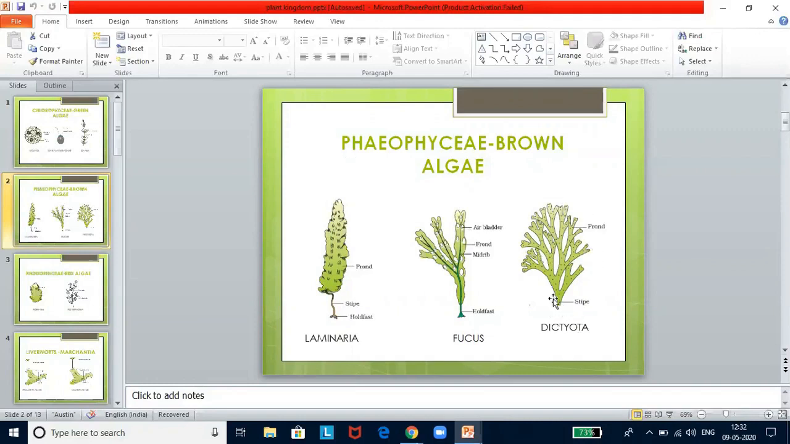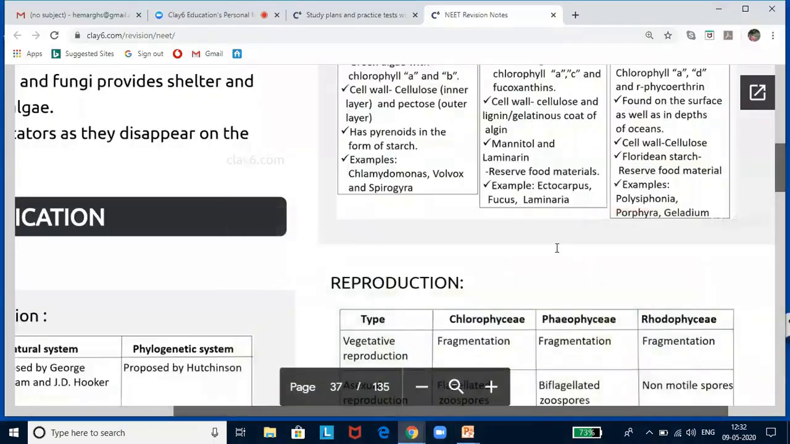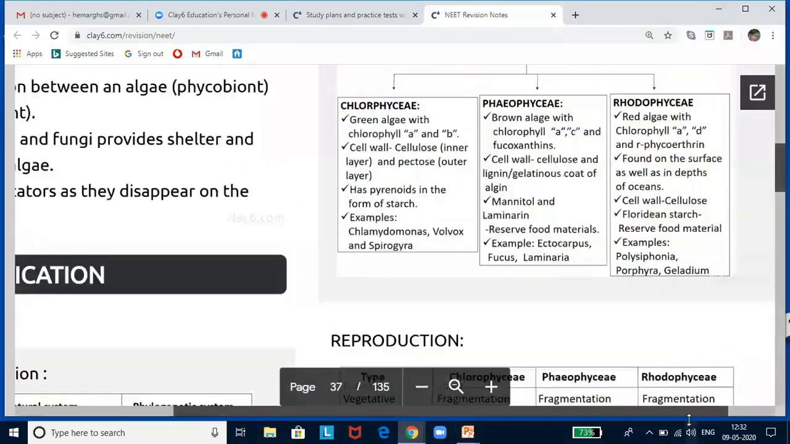They might ask you either this, or they can give different kinds of algae diagrams and ask you to place them under proper groups, so that you have to identify A, B, C. So these are the ways they can question you. And another important thing is, okay, sorry.